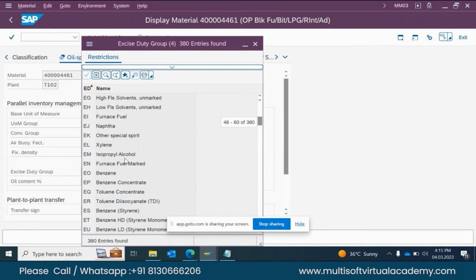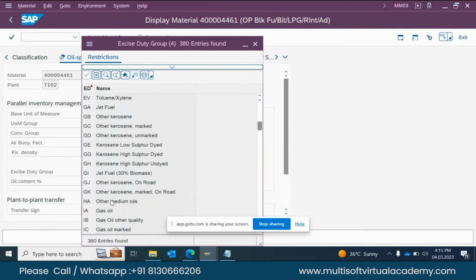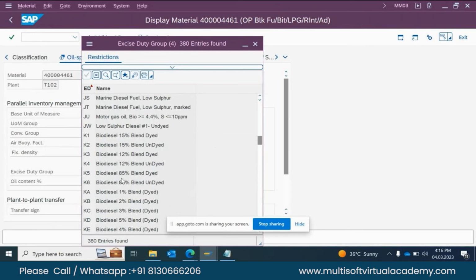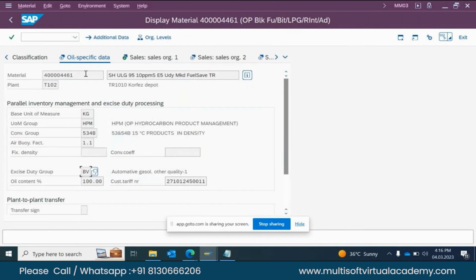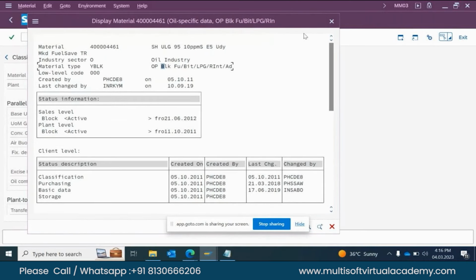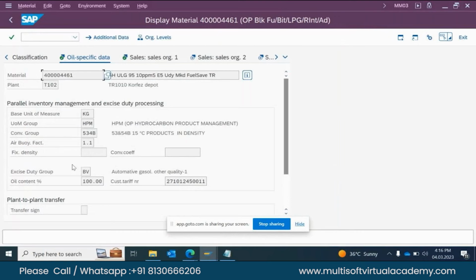You can see it here. The ED group is updated based on the product, and it is defined based on the nature of the product. For example, this is the fuel product, the bulk fuel. For all the materials of bulk fuel, we have the same ED group.